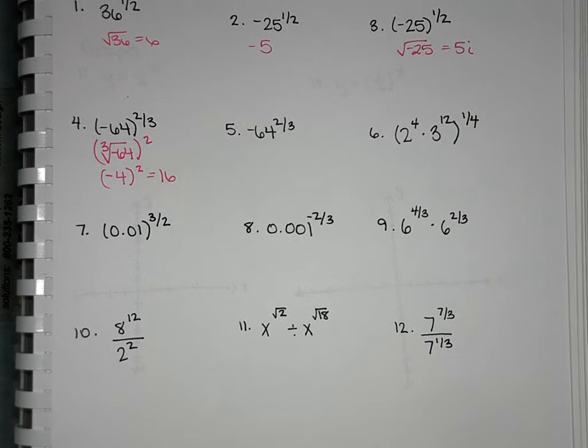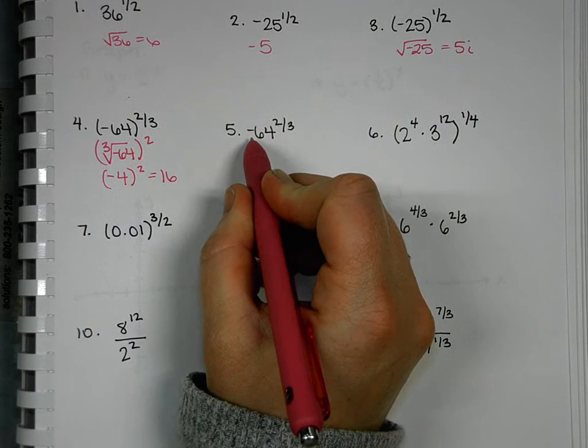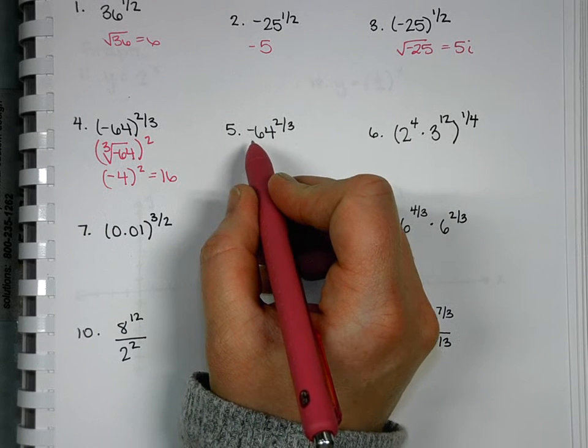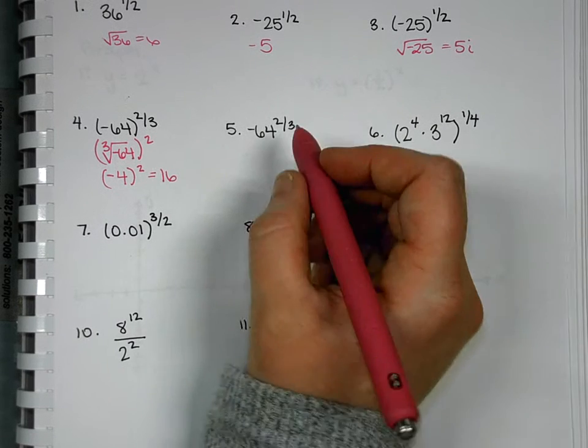So how do you think 5 is going to change? Because it's almost identical, just one's in parentheses, one's not. Robert? The 64 is going to be positive. What happens to this negative? It just stays on the outside.